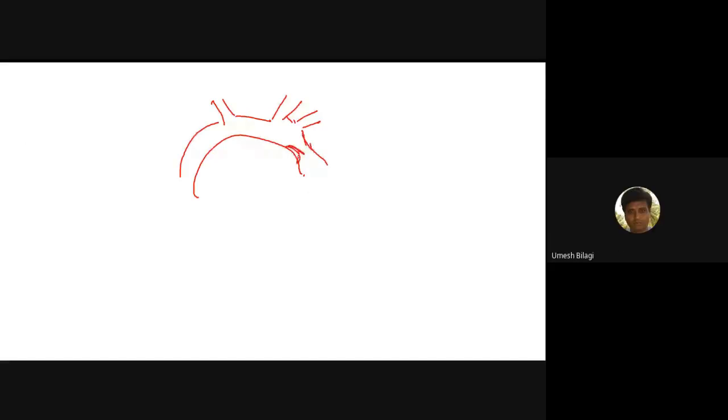Coarctation means there is a narrowing of the descending aorta here. This is the ascending aorta, this is the arch of the aorta, and this is the innominate artery. You get the left carotid, then the left subclavian. It is usually pre-ductal or post-ductal, that means before the subclavian or after the subclavian. More often here. So these blocks can happen.